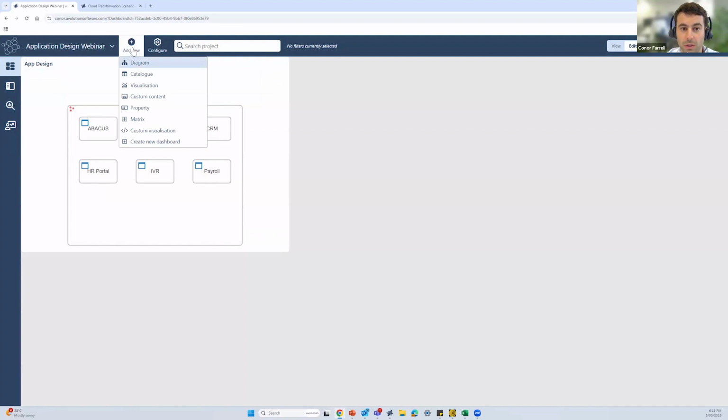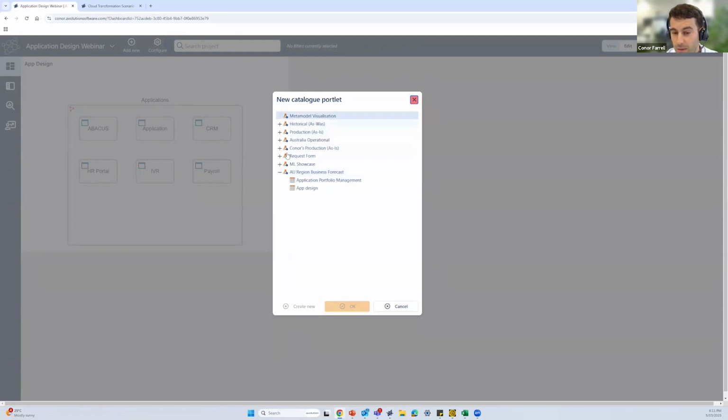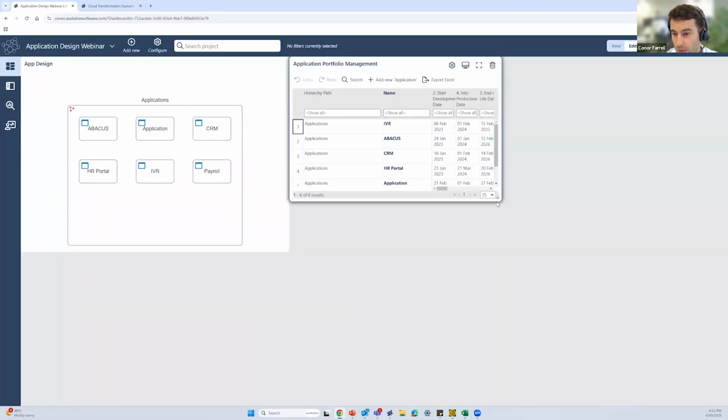First, we'll just look at adding a catalog into here. What I can see here from my add new is the different visualization options that I can bring into my dashboard. We're just going to start with a catalog to give us a little more information with regards to each of those applications. What you can see here are my different architectures that I just showed in the browser. That will allow me to select the catalog from one of those architectures. What I'm going to select here is application portfolio management. Okay.